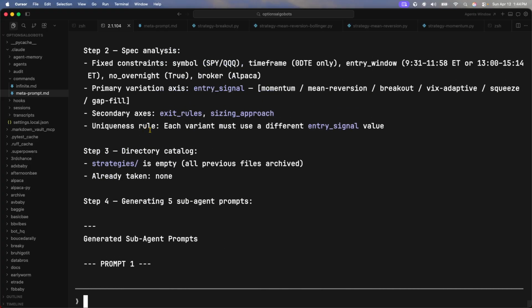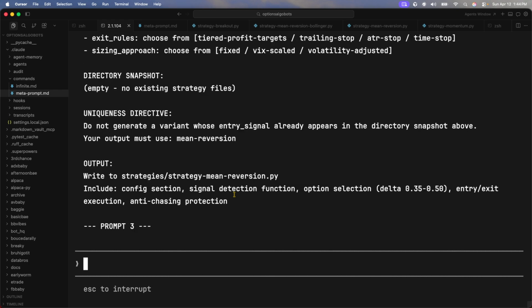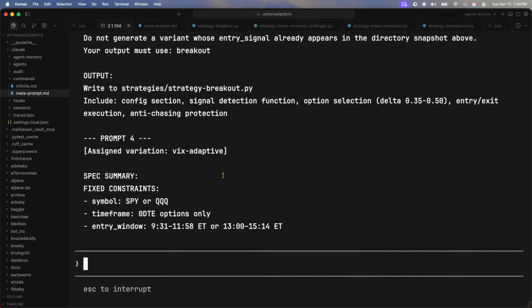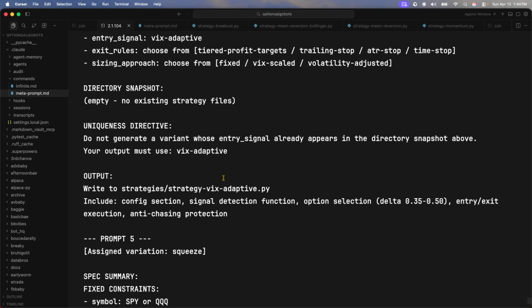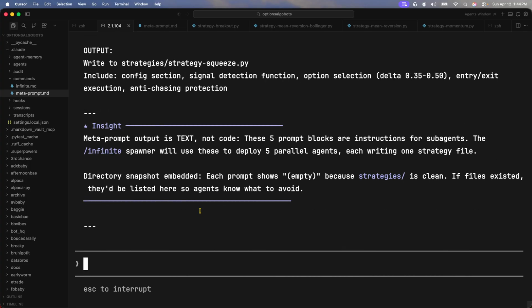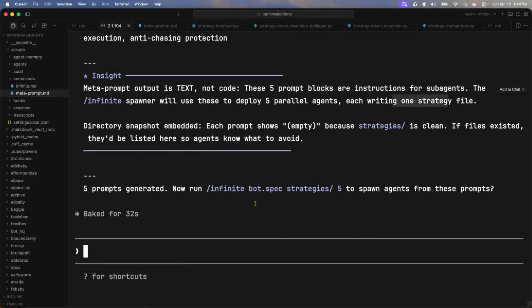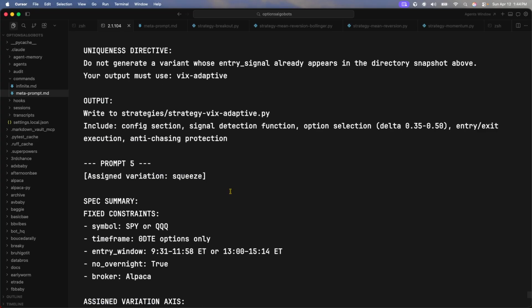Input, output, step 1, step 2. We already went over that. All right, beautiful. So it's all these prompts it's outputting. All right, beautiful insight. The prompting output is not code. These 5 prompt blocks are instructions for the sub agents. The infinite spawn will use these to deploy the 5 parallel agents, each writing its own strategy. The 5 prompts are generated. Now let's go ahead and run so we can actually use these prompts, right?